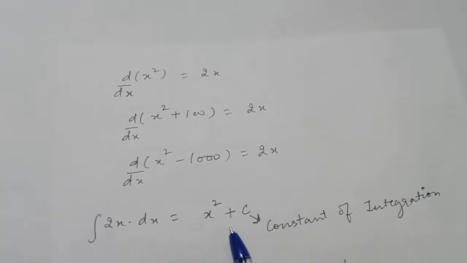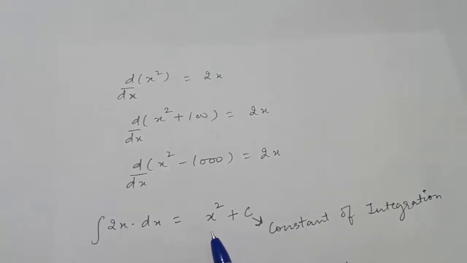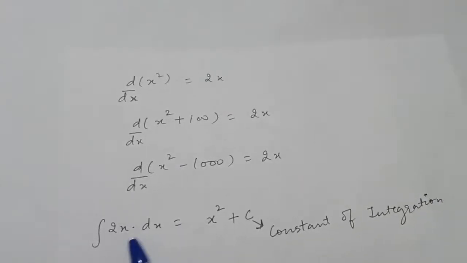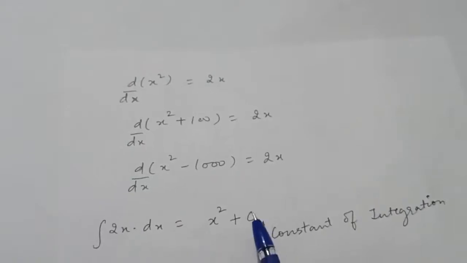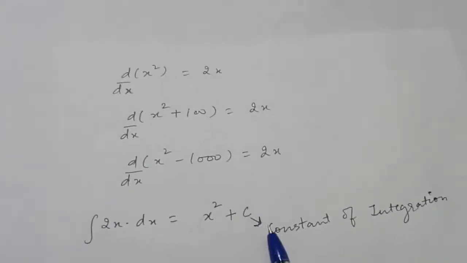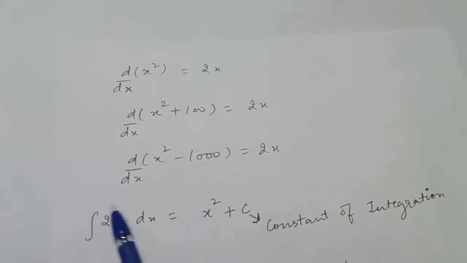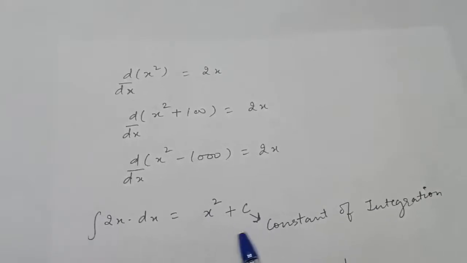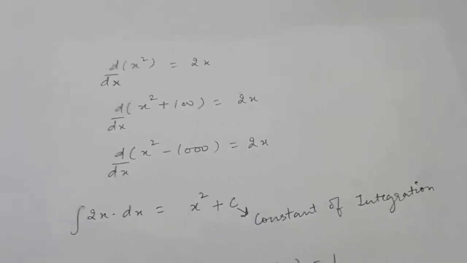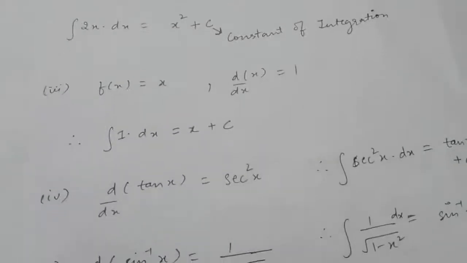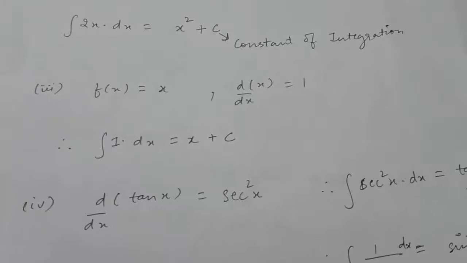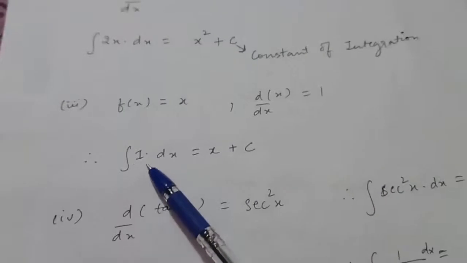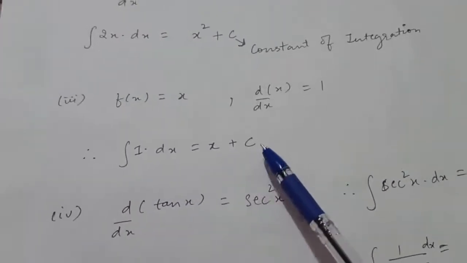Now see, at different values of c, you will get different functions, right? And this is why we say that an indefinite integral includes the family of all of its antiderivatives. The antiderivative or the integral of 2x is x square plus c. At different values of c, you will get different functions, and therefore the integral of 2x includes the whole family of its antiderivatives, or all the families of its integrals. Now see, suppose the function x is given to you. The derivative of x is 1, therefore the integral of 1 will be x plus c.